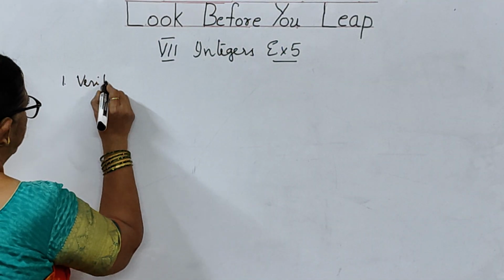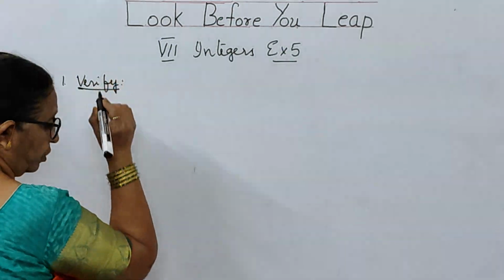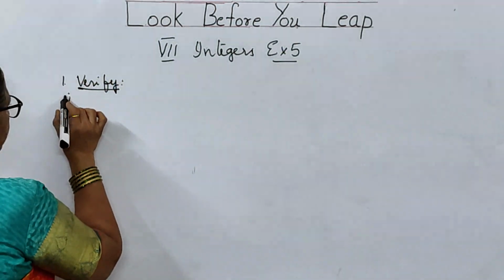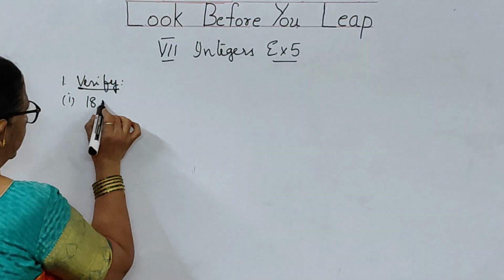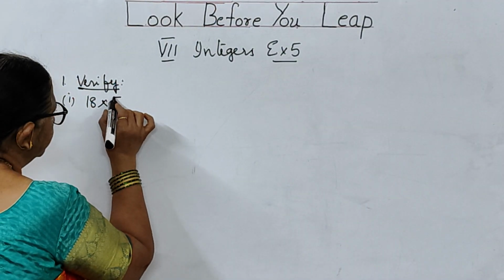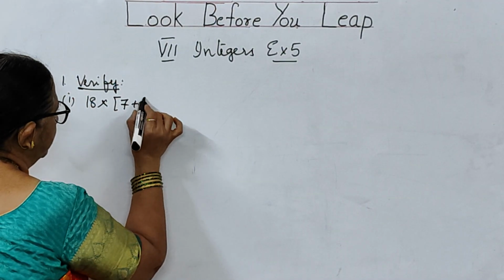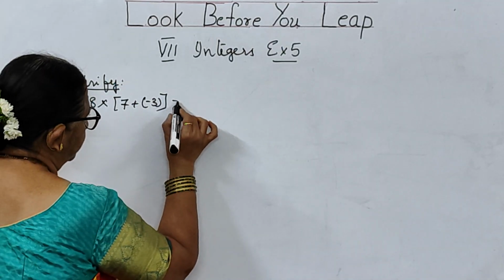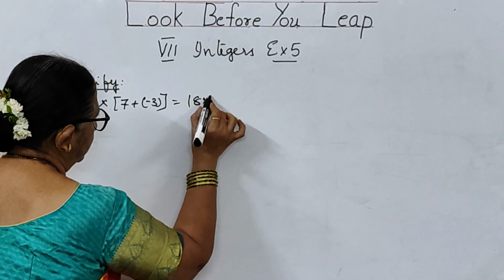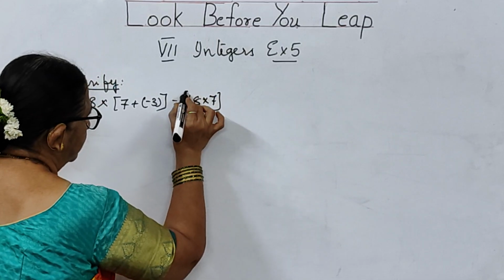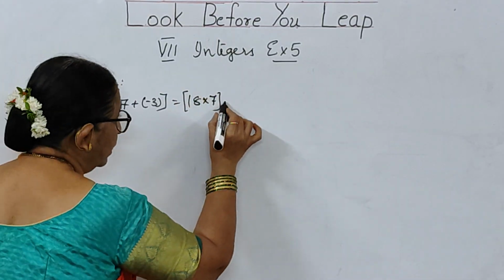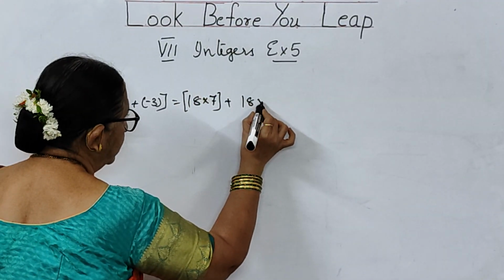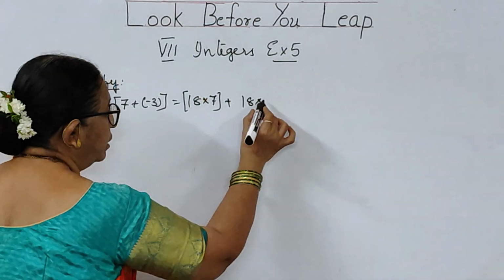Verify the following. The first bit that is given to you is 18 into 7 plus of minus 3 is equal to 18 into 7 plus 18 into minus 3.